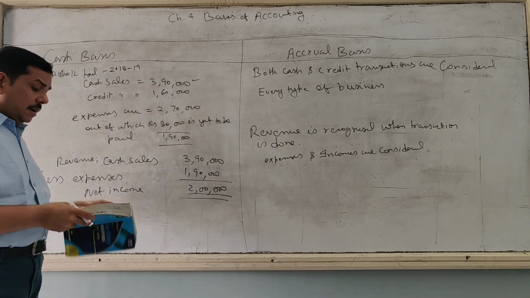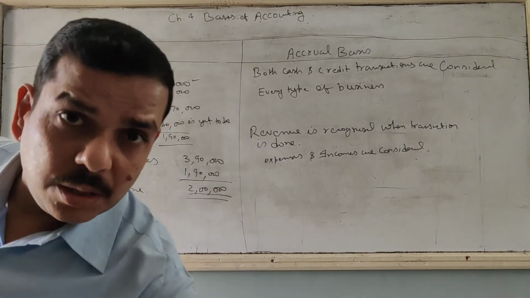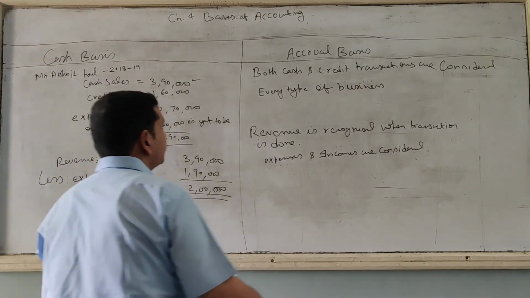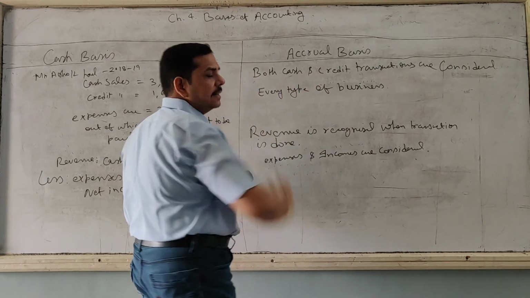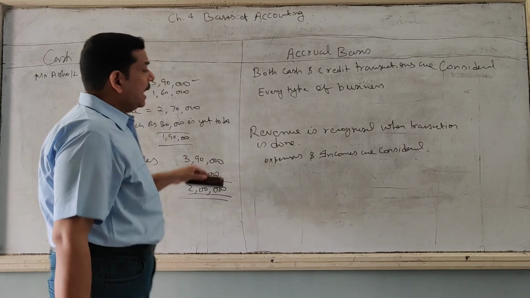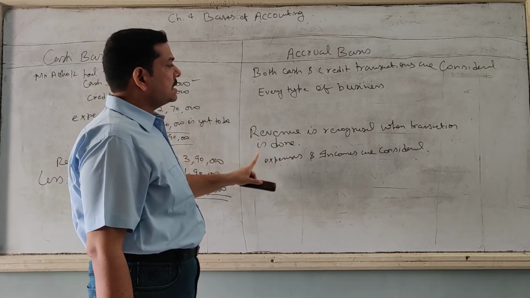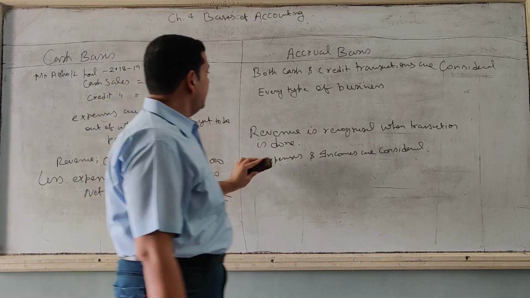Now see how we are going to solve the same numerical in accrual basis of accounting. Here both cash and credit transactions are considered, so we consider both types of sales. And all types of expenses are considered, which means both outstanding and paid expenses.